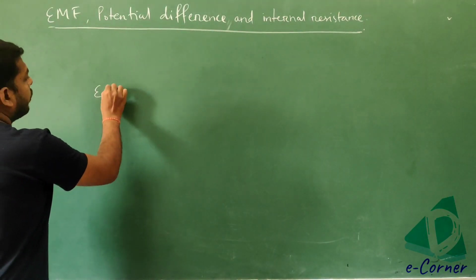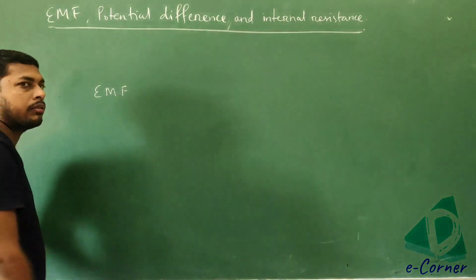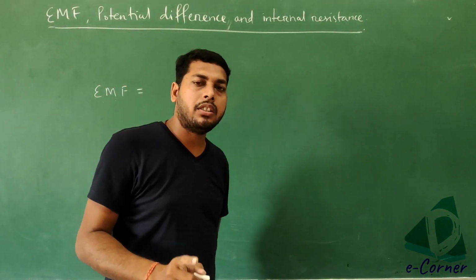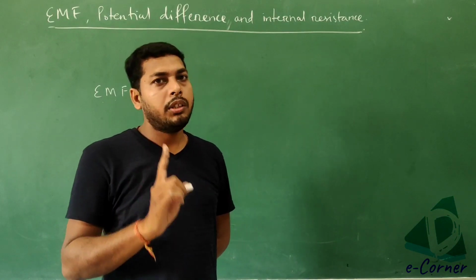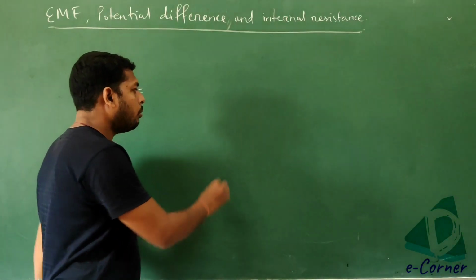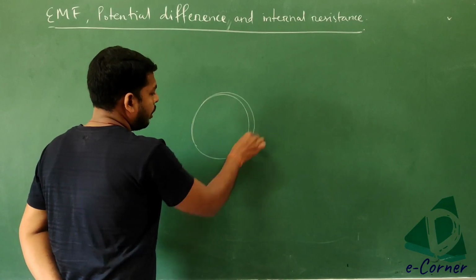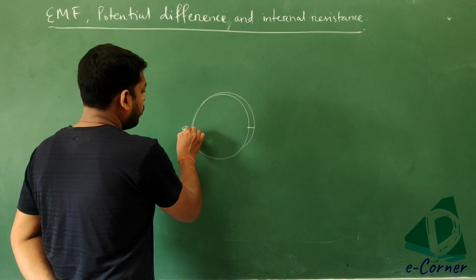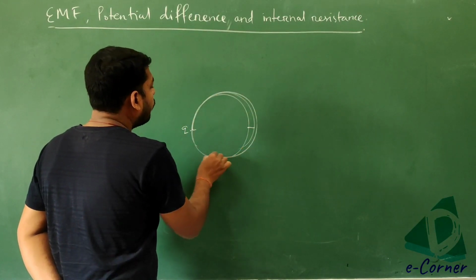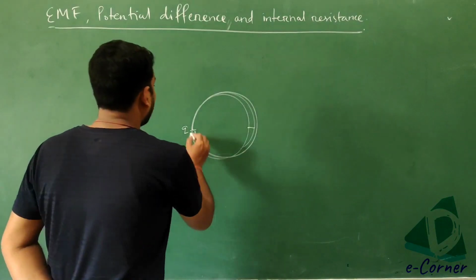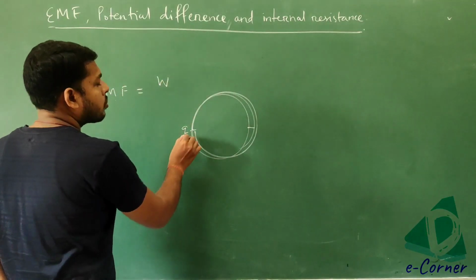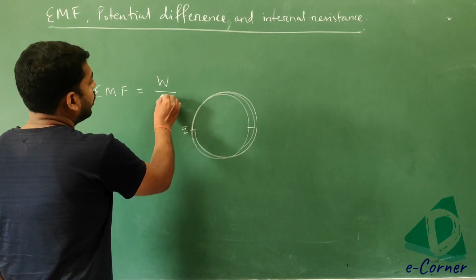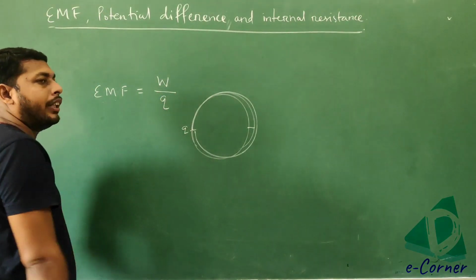EMF is nothing but electromotive force. Got it? That means it is defined as the work done by unit charge when it moves through a closed circuit. In a complete circuit, when the unit positive charge moves through a complete closed circuit, the work done by this charge will be equal to your EMF. So EMF is equal to the work done by that charge.